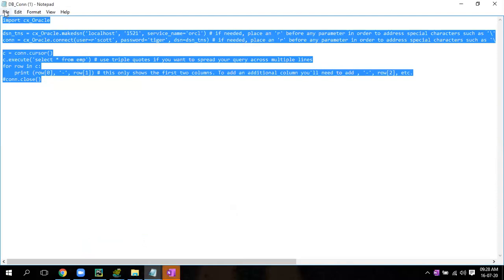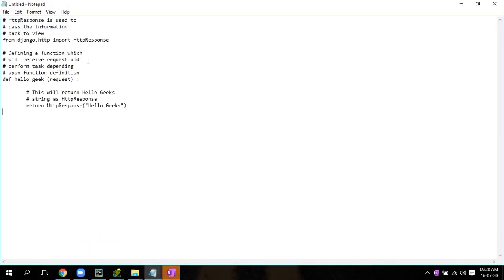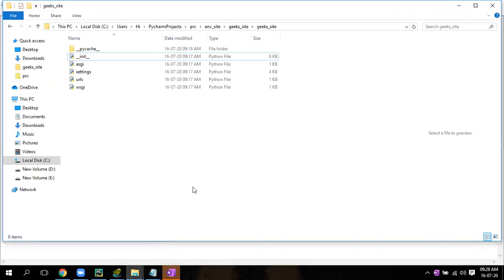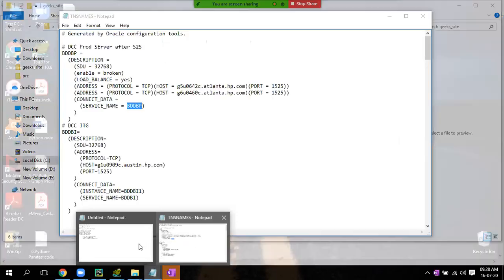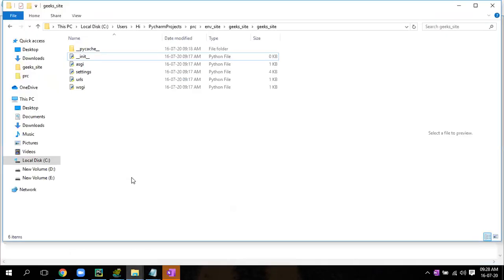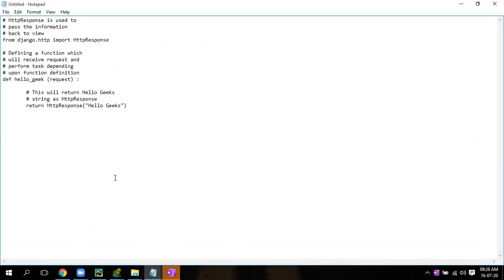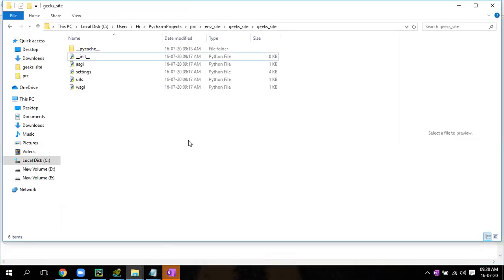Now go to File, New. Paste it there. Go to File. Don't save it yet. Go to the folder, copy that path. Click on that path, copy.